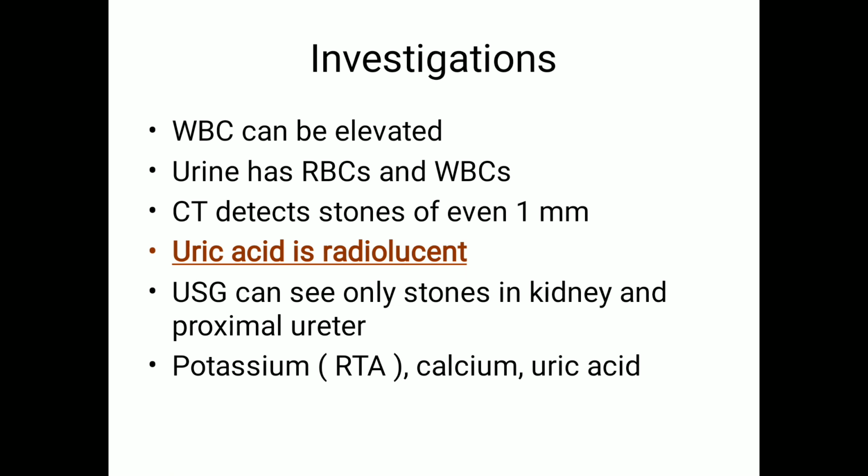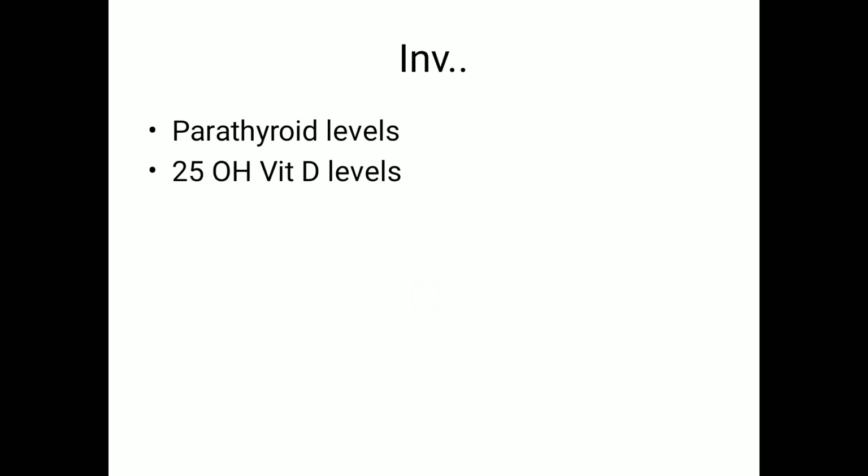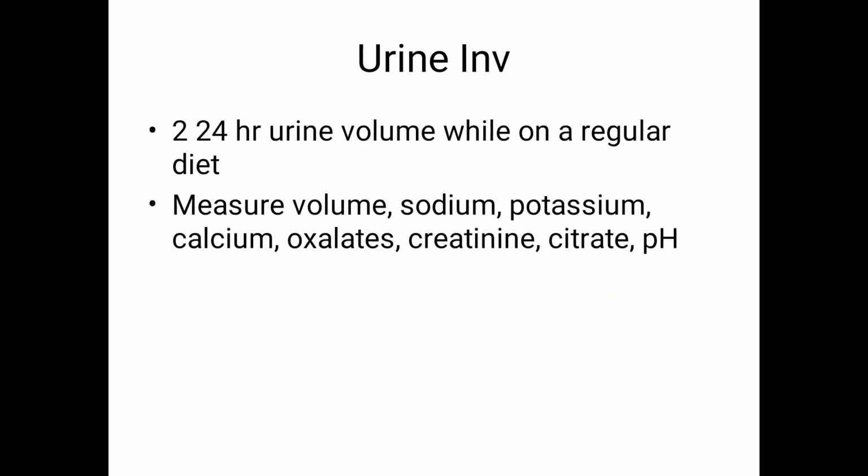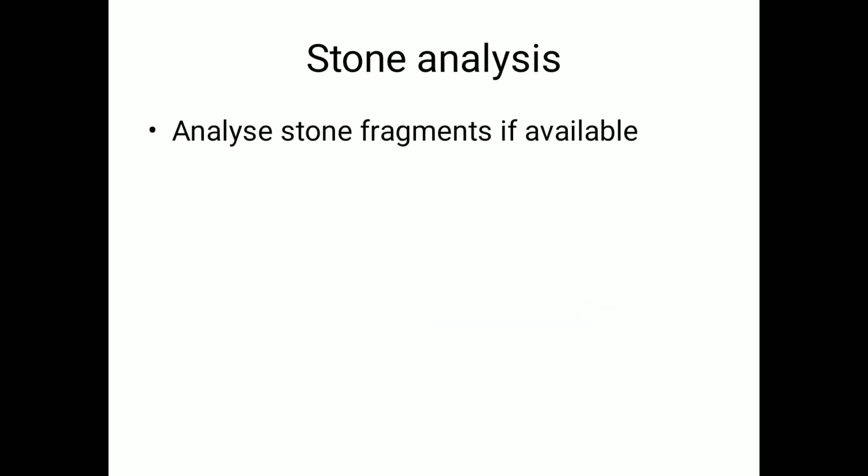The other things that you have to check are potassium, creatinine, renal tubular acidosis, calcium, and uric acid. Parathyroid levels can be done if the patient has clinical features suggestive of hyperparathyroidism, and vitamin D levels. You have to collect a 24-hour urine sample while the patient is on his regular diet, and also measure the urinary volume, urinary sodium, potassium, calcium, oxalates, citrate, and pH. Stone analysis will be helpful if available.